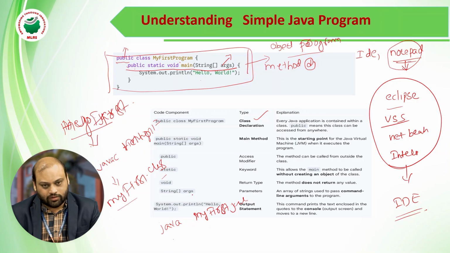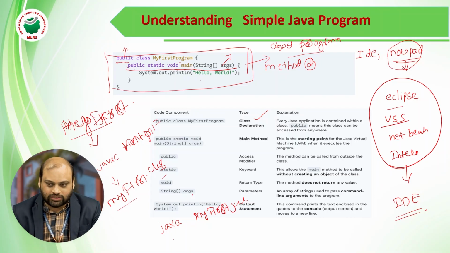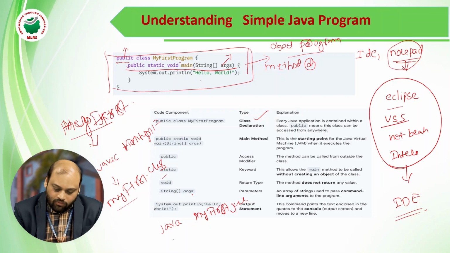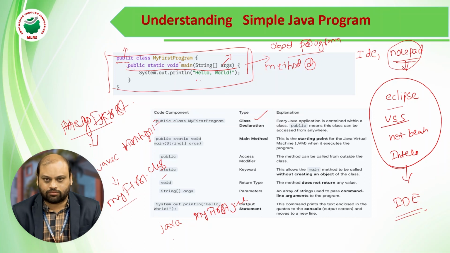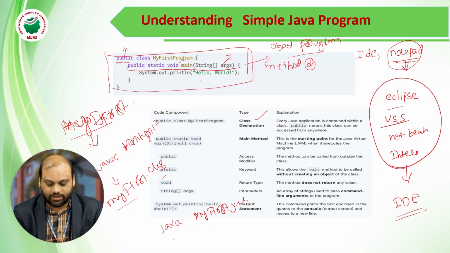Even if you have multiple methods, the JVM always searches for the main method. We need to call all the other user defined methods from the main method only. We will see many programs later, but this is a simple program here. This is the entry point of the JVM in order to execute it.